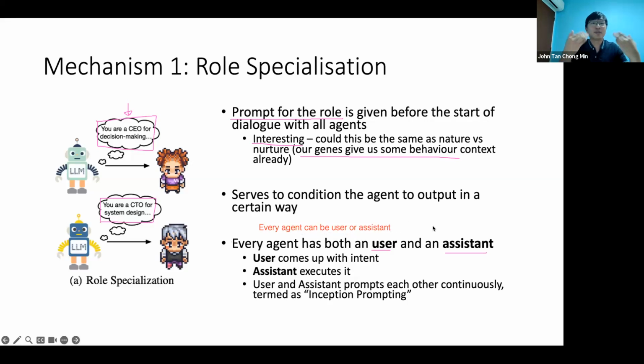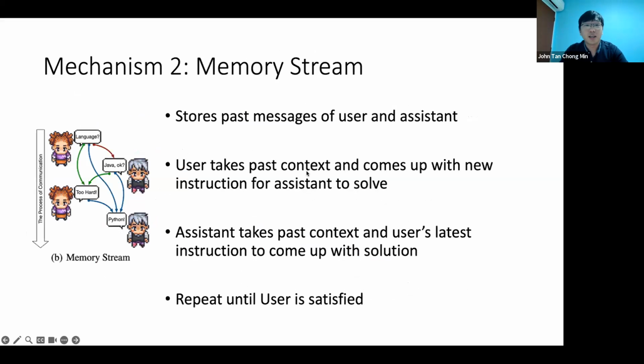So whoever comes up with the task should be the user, and whoever executes the task should be the assistant. Each of them will prompt each other until the user is satisfied with the task. The user will come up with an end token, and we will end the generation there. So this framework of user assistant is exactly like how the CAMEL framework does it. Questions for this? If not, I'll go on to the next one.